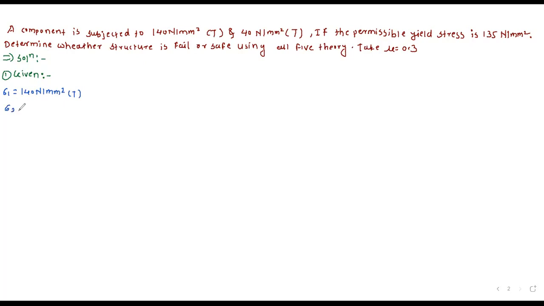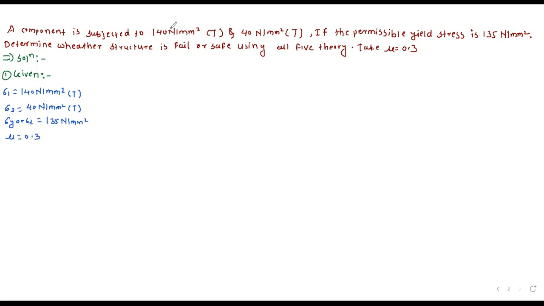Then sigma 2 is equal to 40 Newton per mm square, again in tension. Next, sigma y, or this is also called sigma t, is equal to 135 Newton per mm square, and mu is equal to 0.3.